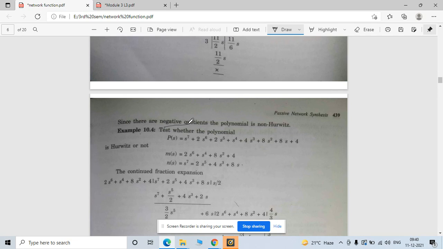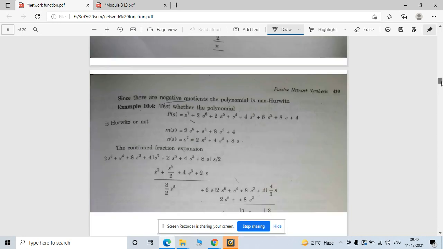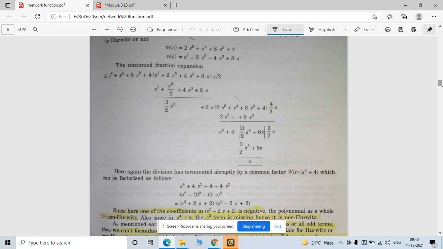So that will be nothing but your system, it means your question does not follow the Hurwitz criteria. Now one more question is given here. You have to test whether the polynomial follows Hurwitz or not. Now see, s7 is the highest power of this function, so you have to divide that function by s6, right? So this is your even part and this is your odd part, and the same way you can find this out.